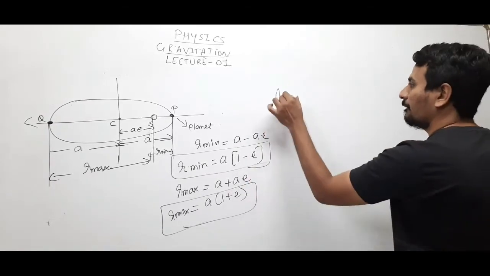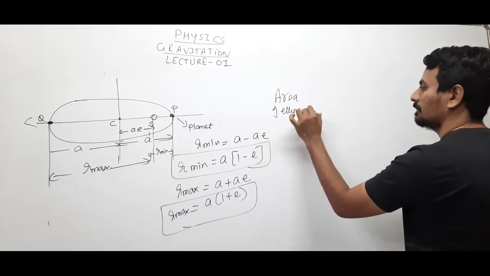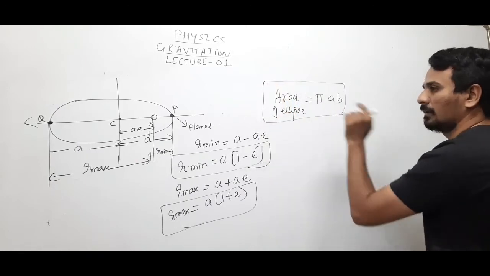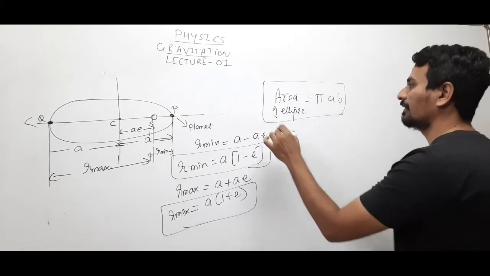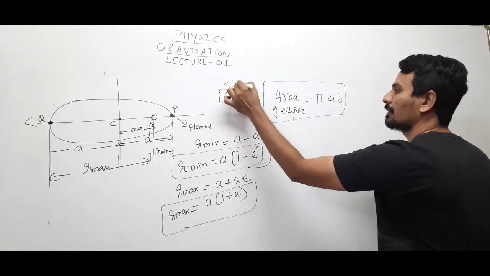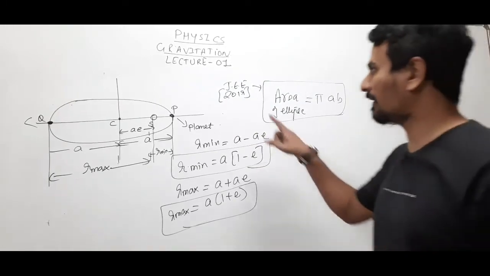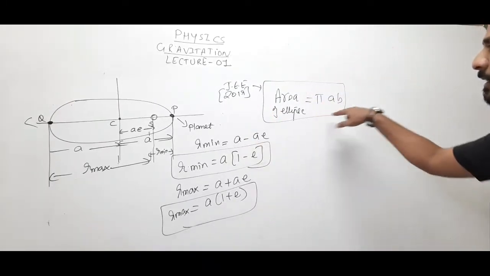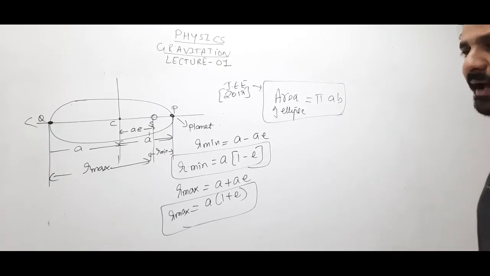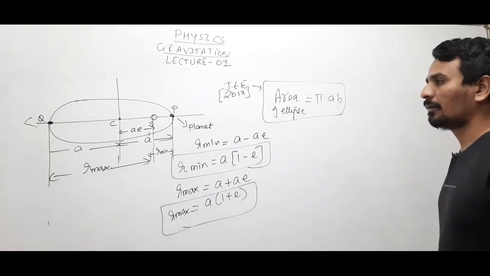Okay, what is the area of an ellipse? The area of an ellipse will be pi into A into B. This you should know, because in 2019 JEE a question was asked on the basis of the area of an ellipse. After completing these laws, we will solve this question, but note it down. The area of an ellipse is pi A B, where A and B are the lengths of the semi-major and semi-minor axis.